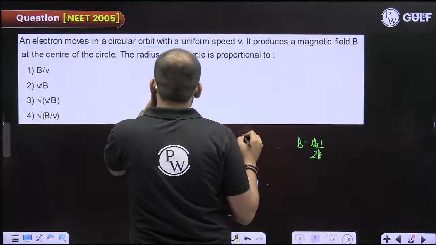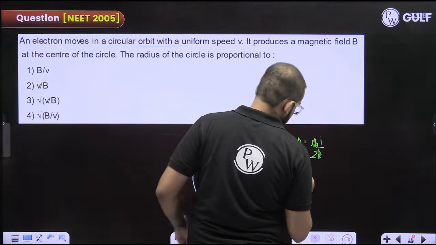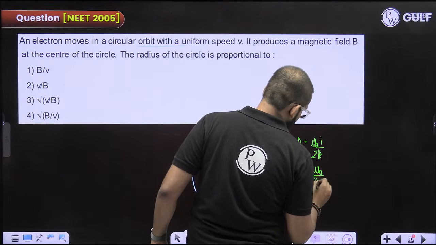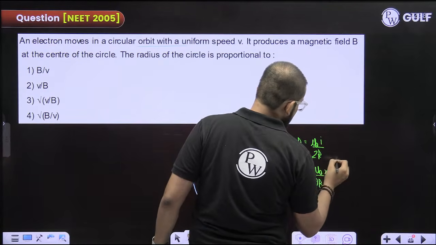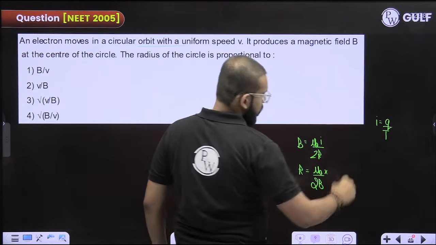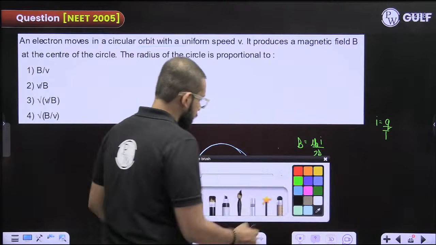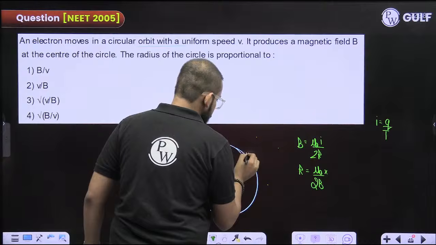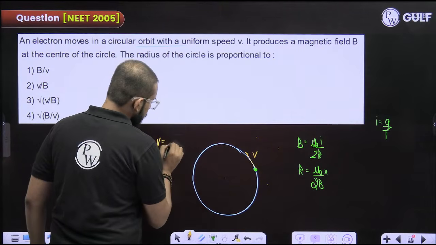The radius of the circle is proportional to, right? So radius will be mu naught I upon 2B. Now instead of current, I can write it as current is nothing but charge flowing per unit time. Now suppose V is the speed. Speed is equal to distance upon time.